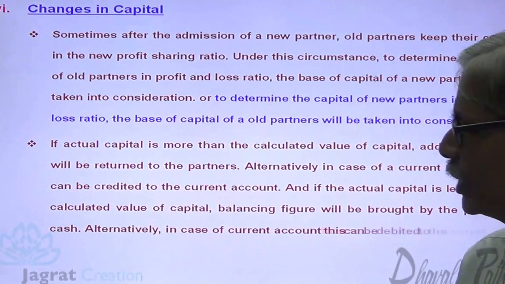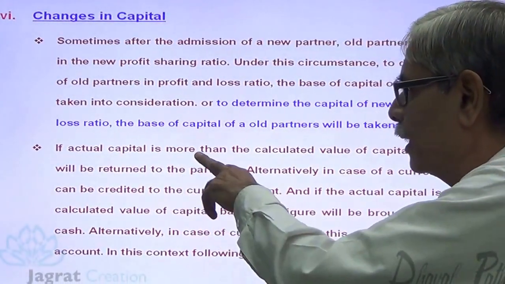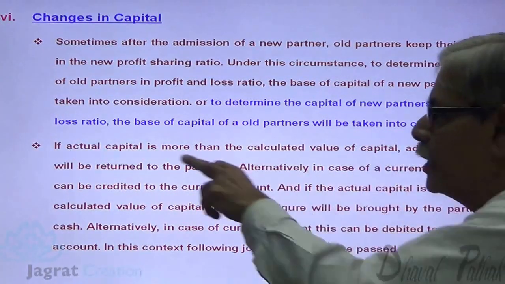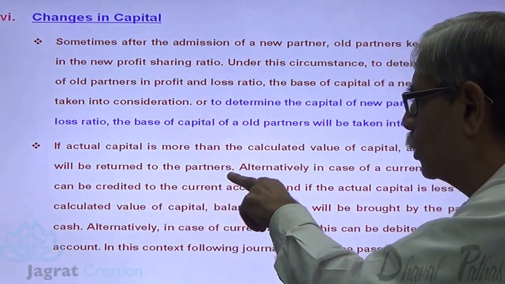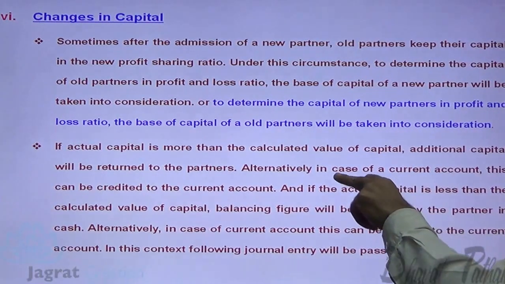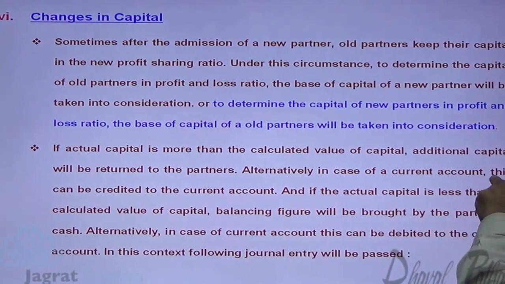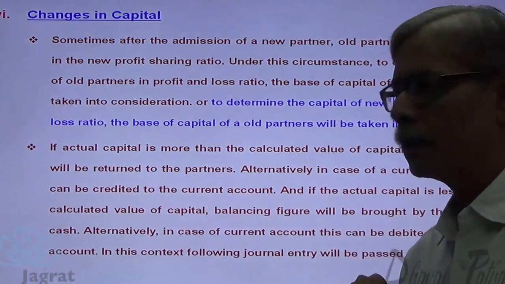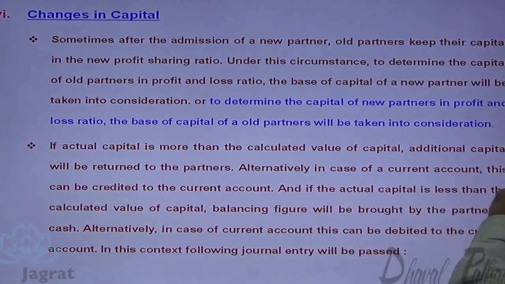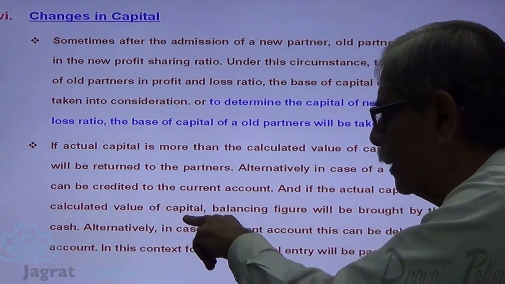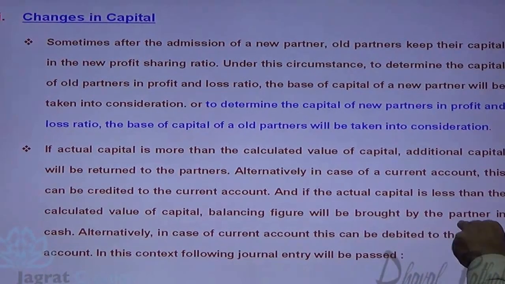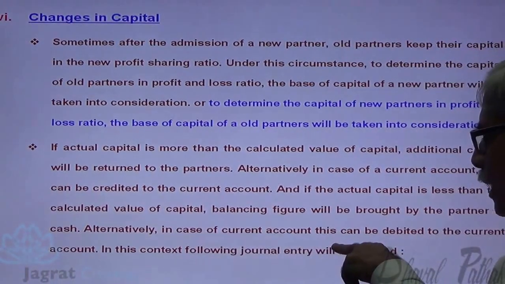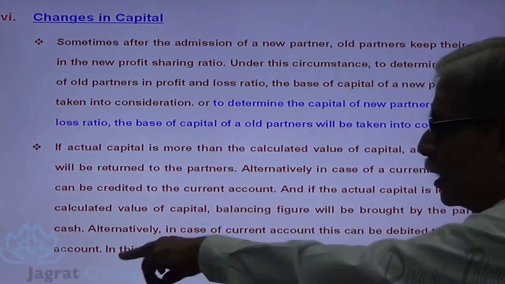Before I take the illustration, if the actual capital is more than the calculated, meaning required, capital, the additional capital will be returned to the partner, or alternatively in case of current accounts, this can be credited to the current accounts of the partners. And if the actual capital is less than the calculated or required capital, the balancing figure will be brought by the partner in cash, or alternatively in case of current accounts, this can be debited to the current account.